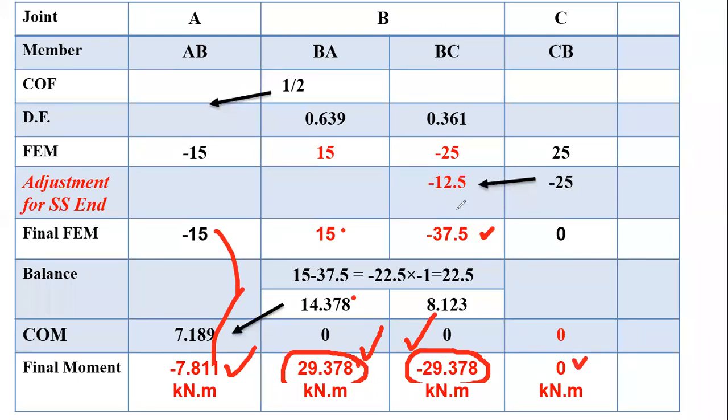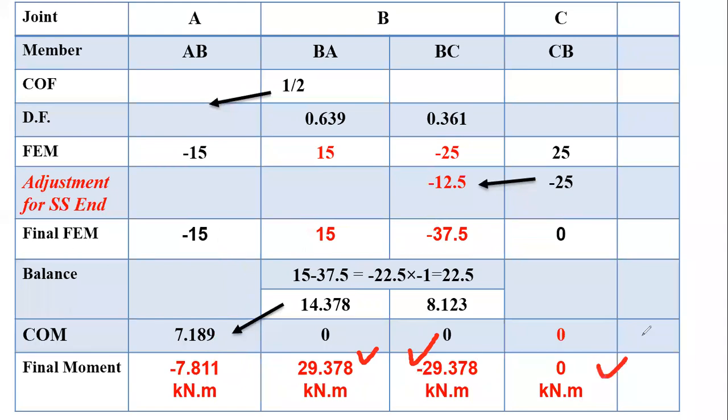Now if you see the joint B, initially these are the movements, 15 and minus 37.5, which are not equal and opposite. But after this first iteration, what we have got? For BA and BC, we have got equal and opposite movement.